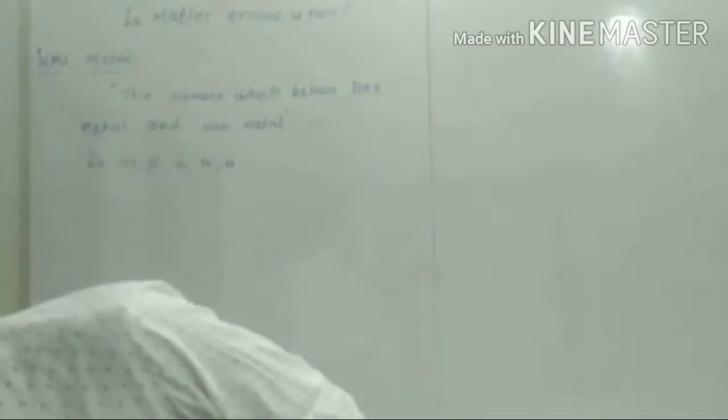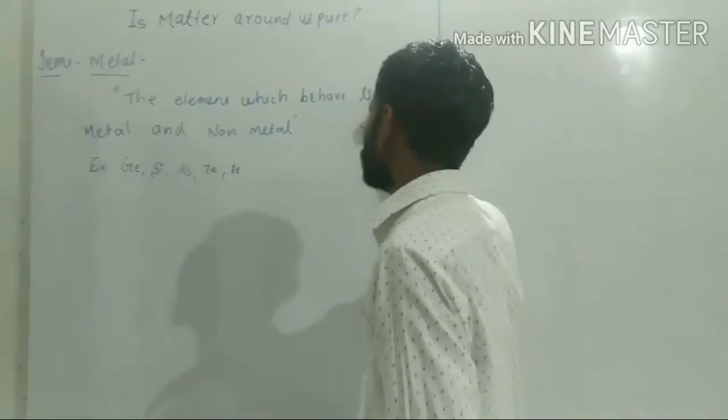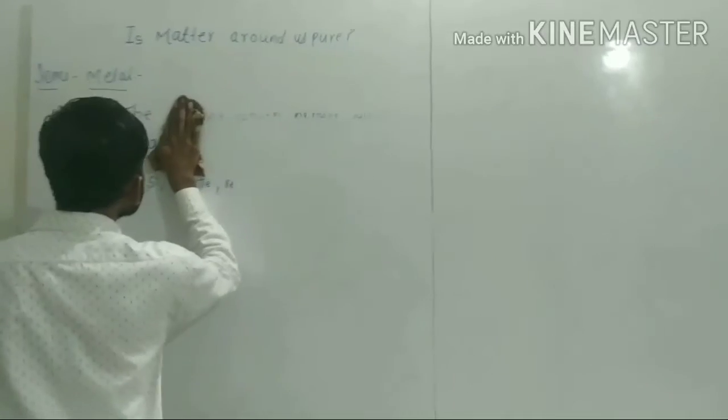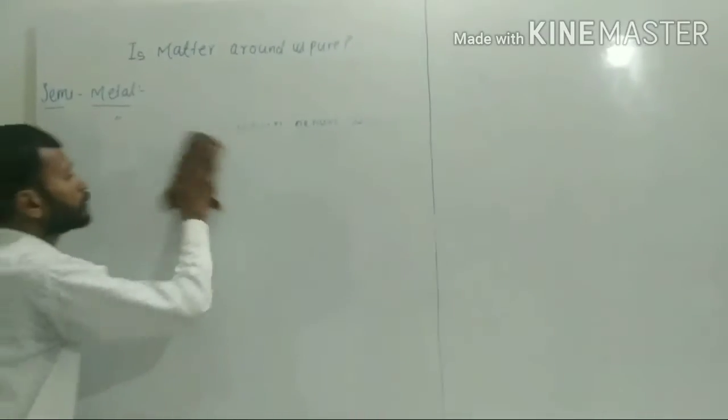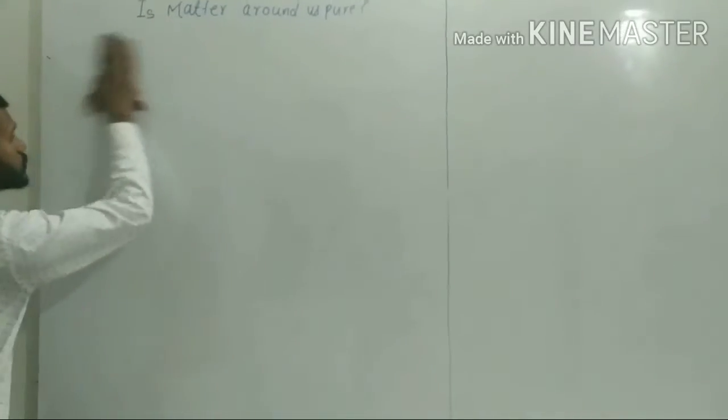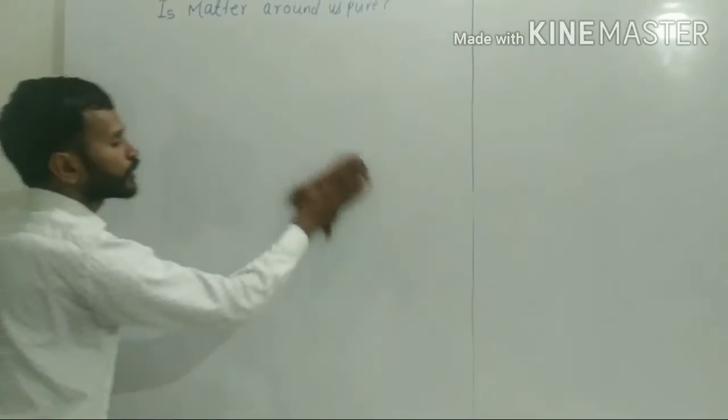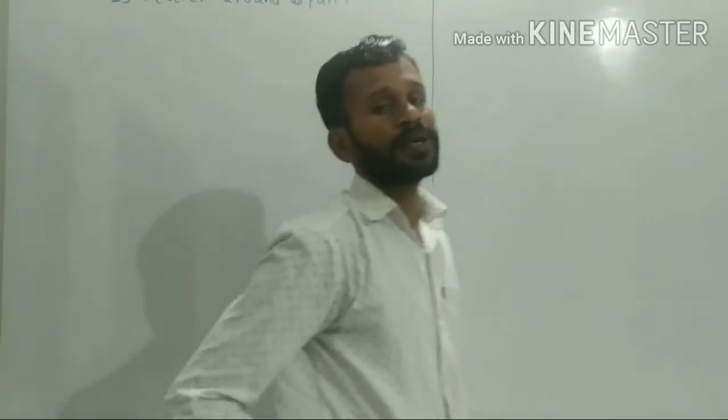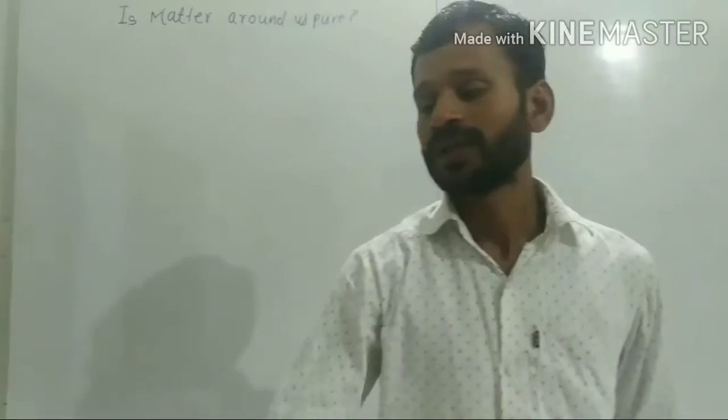Now after studying semi-metals, the second type of pure substance is called the compound, and that compound concept we will study today.